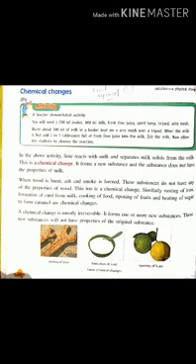Now there are various examples which can be taken under the category of chemical change, like rusting of iron. As we know, when iron comes in contact with moisture and air, it gets rusted. That means a new substance is formed on the surface of iron, so a chemical change occurs.